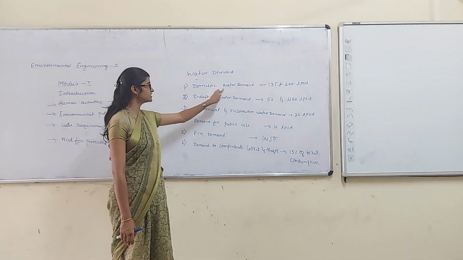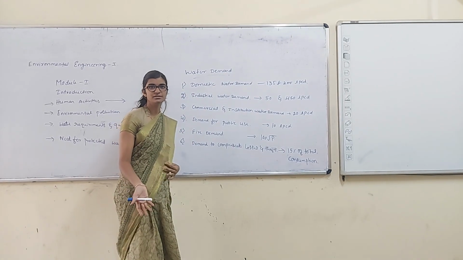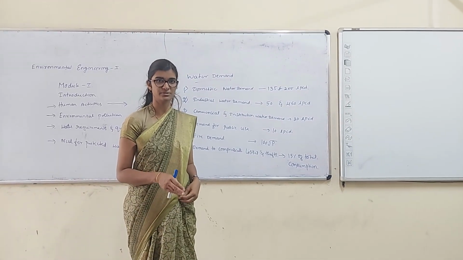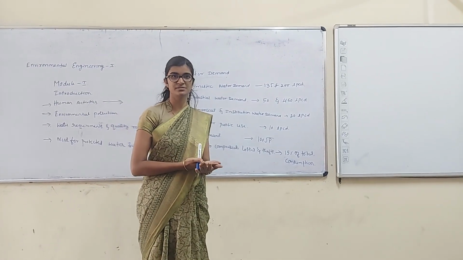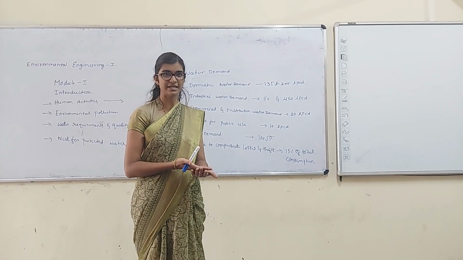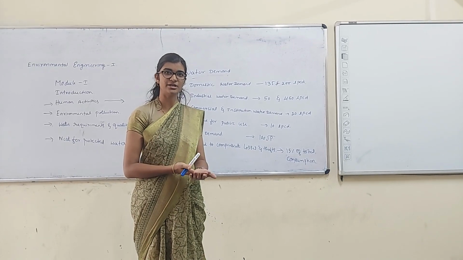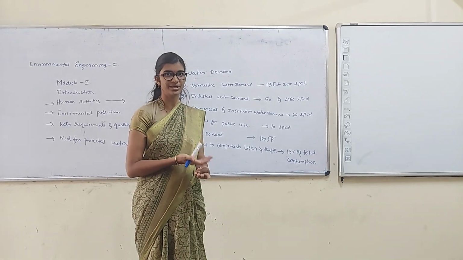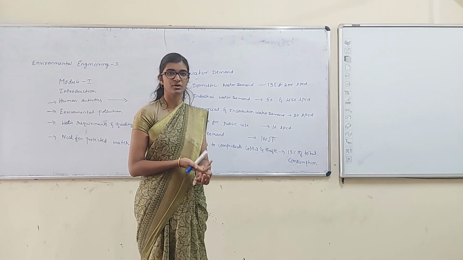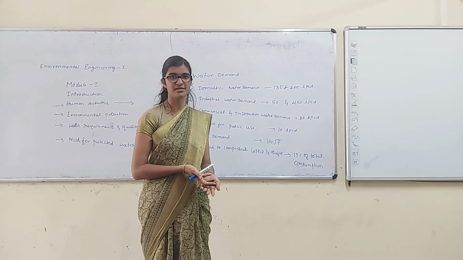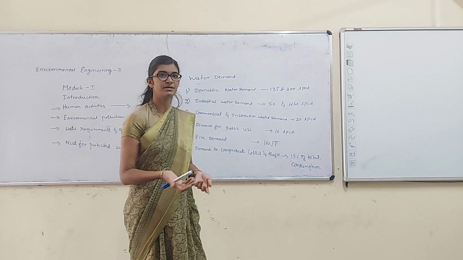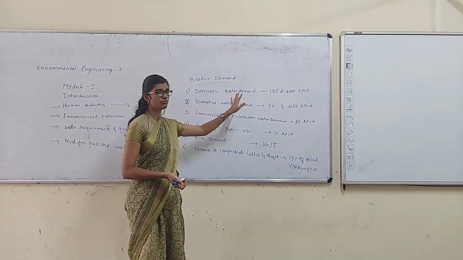We have various types of demands. The first is domestic water demand. What does domestic water demand include? It includes the daily activities that we carry out in our houses, like cooking, bathing, washing, gardening, washing cars and parking areas. All of those come under domestic water demand.